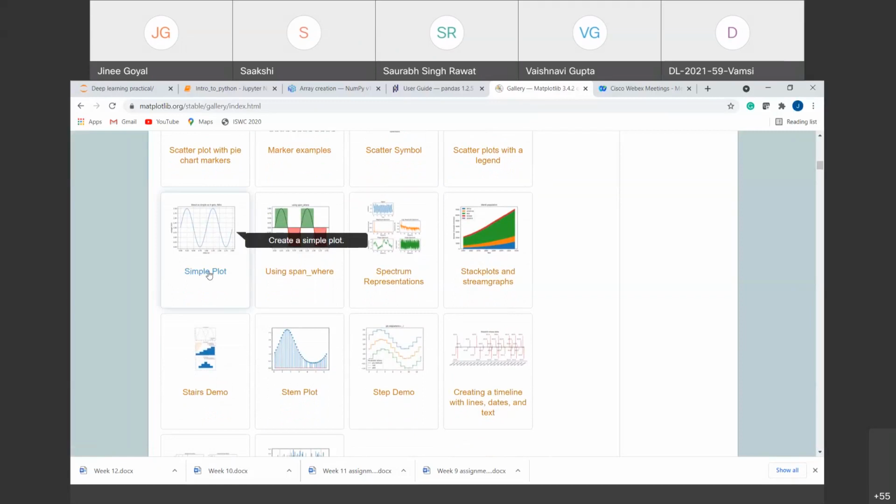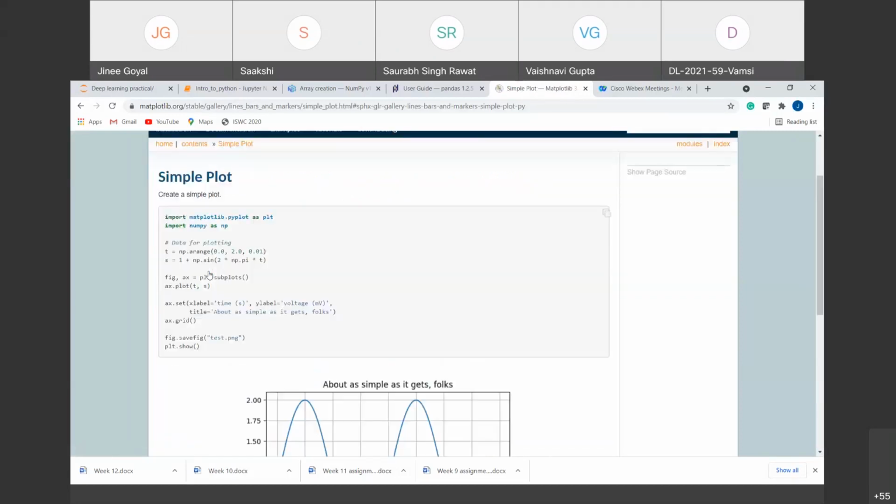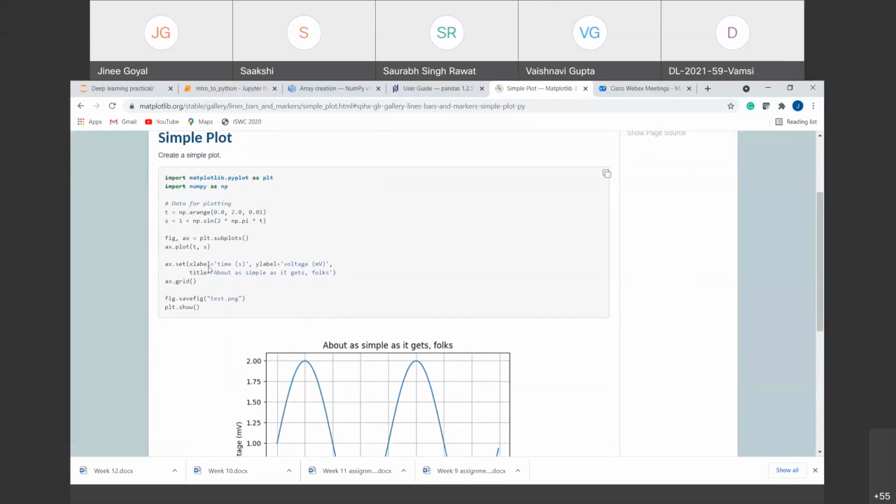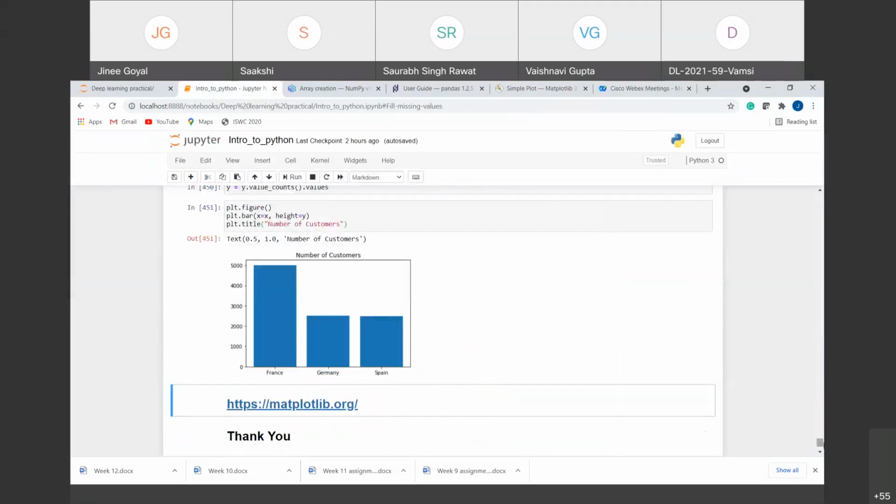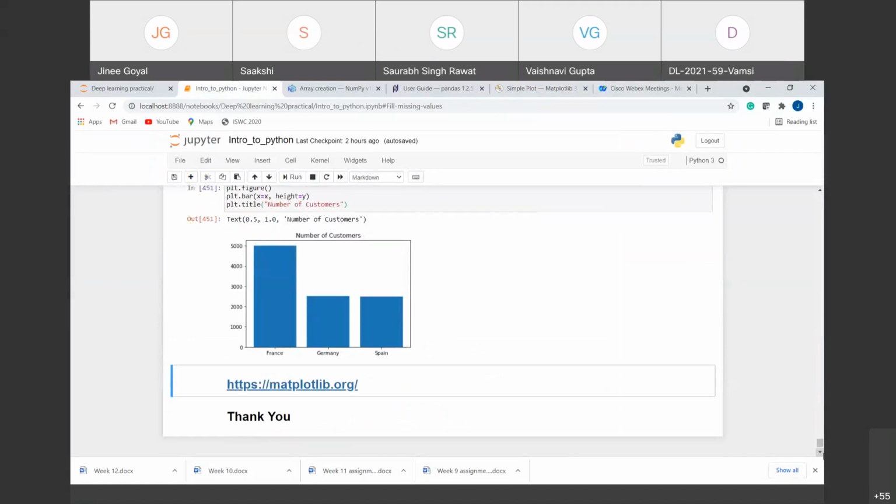So for example, if I want a simple plot, if I click on this, it will give me the complete code for that and an example of how the graph will look. From here, you can change the values according to your need. So this Matplotlib has very good documentation. This is the overall topic for today. These are the basic 3 libraries that are used in all machine learning and deep learning applications. If you have any doubt, you can ask.